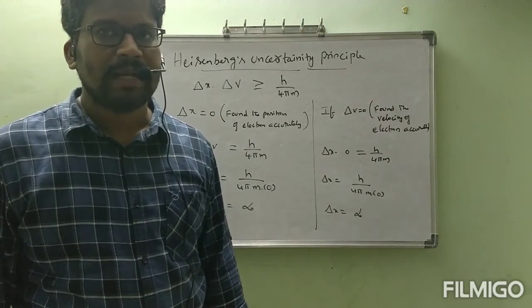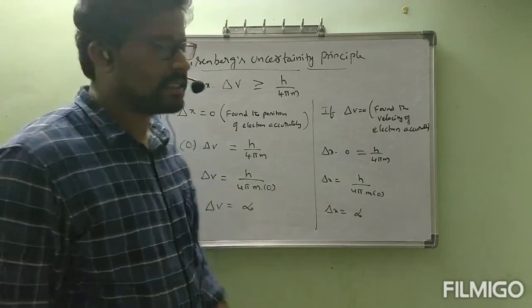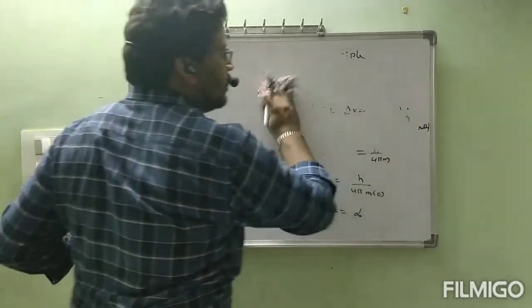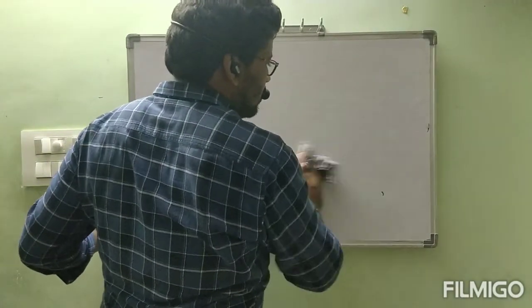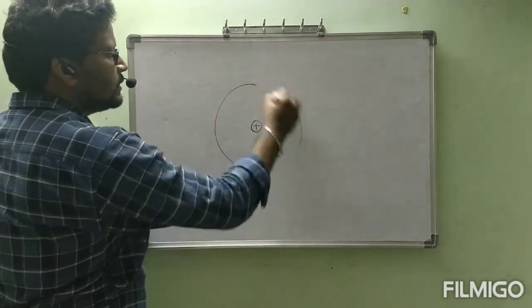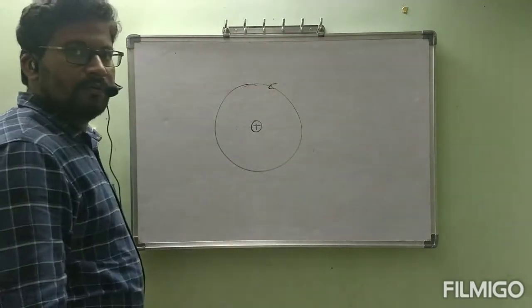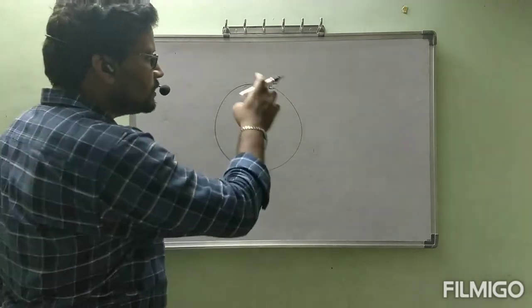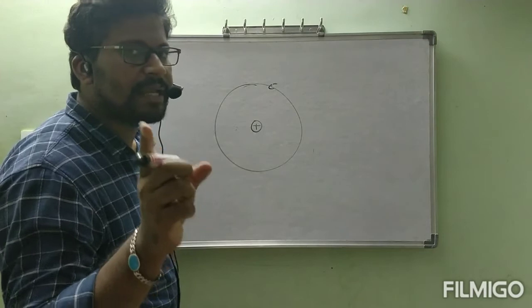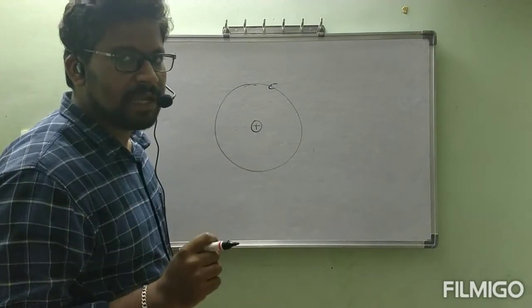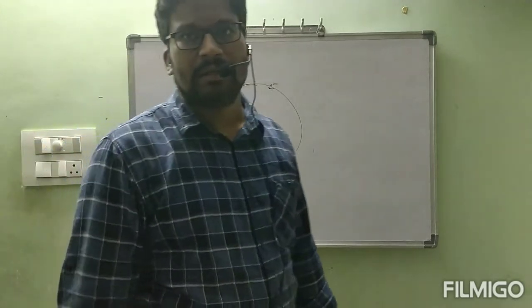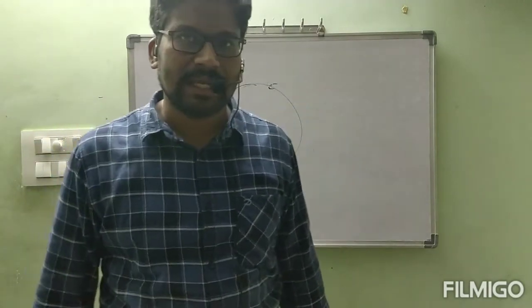And one more point I would like to share with you. This is the nucleus and this is the electron. Without losing energy, how is the electron maintaining this orbit? As it is behaving like a wave, it is not going to lose energy. Sir, how can we say that wave is not losing energy?